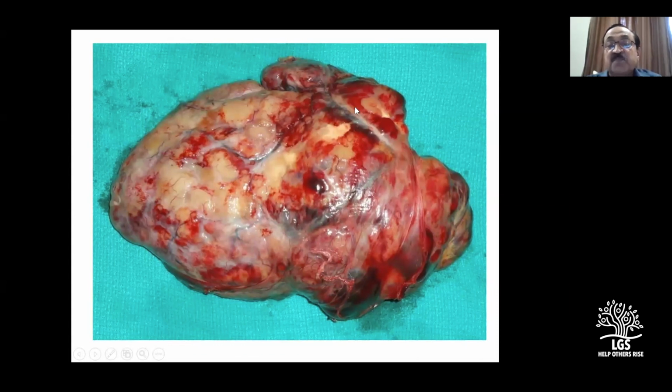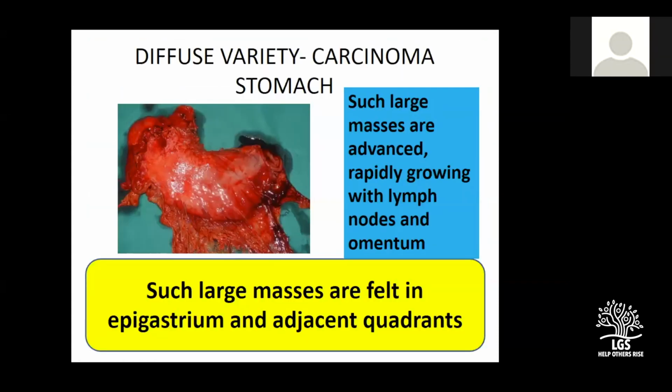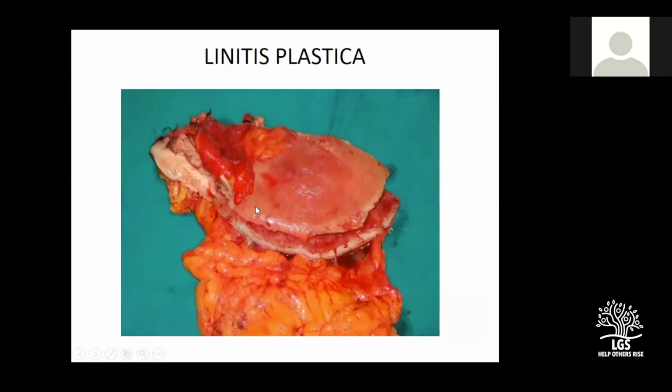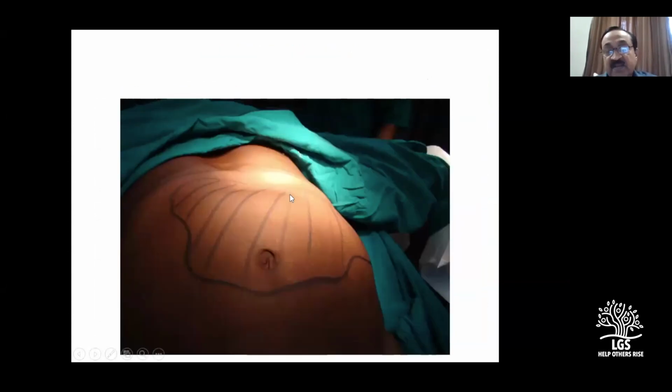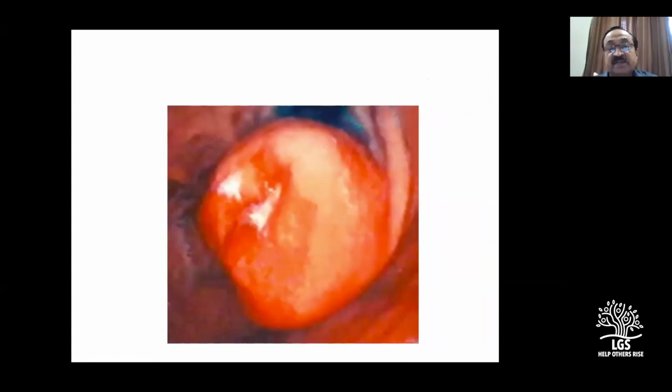This is what the bosselations of the GIST look like. Carcinoma stomach will never produce this kind of a picture. Okay. So this is fleshy; after all, these are soft tissue. You can make out. See that? I also showed you the linitis plastica picture. See this and see this. Look at the difference: this is the classical diffuse variety and this is GIST, right?